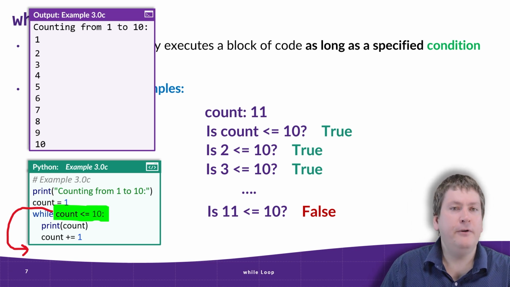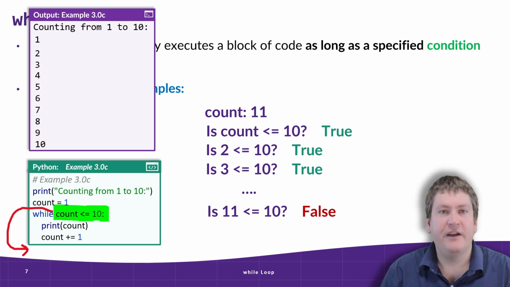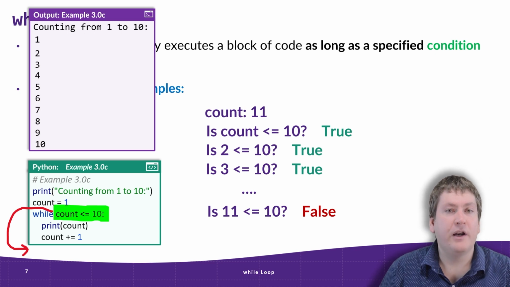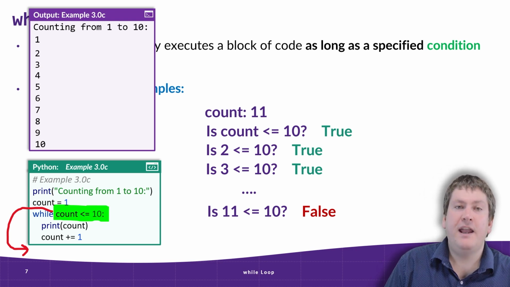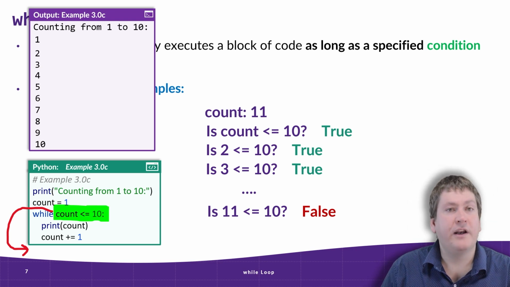So when you're dealing with loops, it's very important to understand these sorts of boundary conditions. What value are you actually running to? And it does matter a lot where things like your print line is. If we were to add 1 to count before we printed it out, we would have a different output. It would actually start at 2 and would run up to 11 instead of running from 1 to 10. So the order of these operations inside the loop is important.